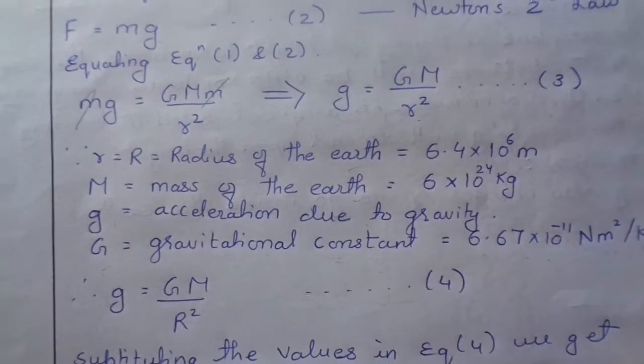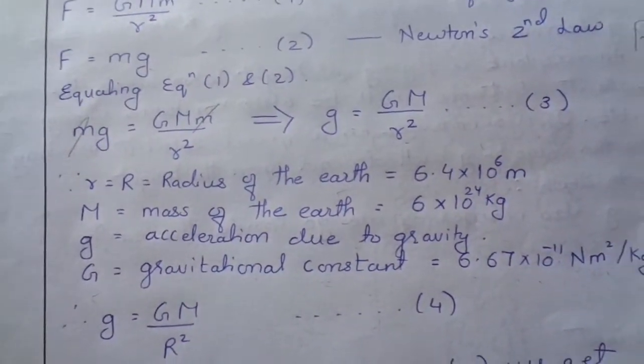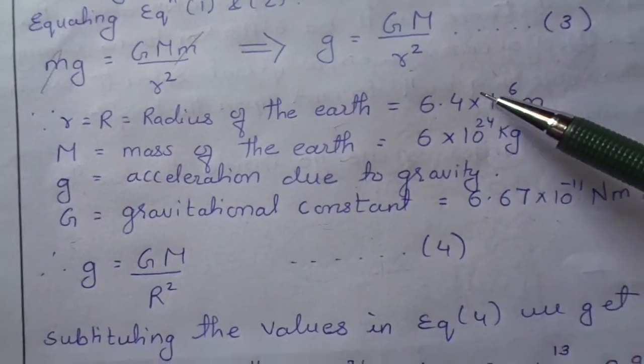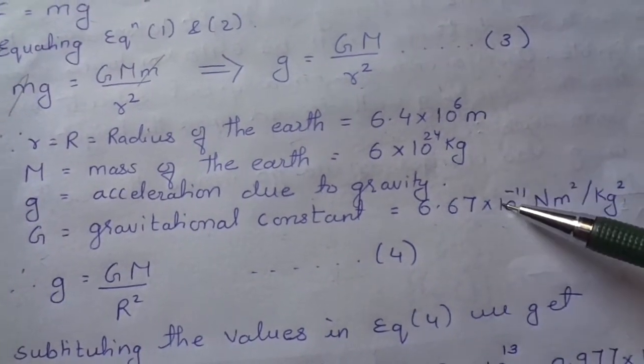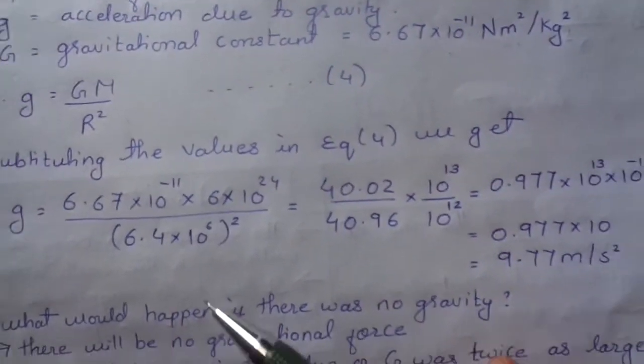This you have been introduced to earlier. The values of G, the radius and the mass are known. So substituting all three values in this equation, we get this.